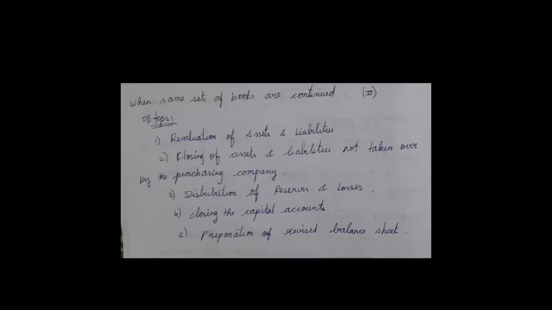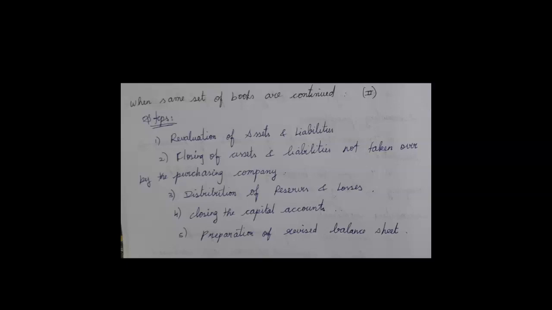Okay, let's see what happens in the second heading when the same set of books are continued. Sometimes on conversion of a business into a limited company, no new set of books is opened, that is the first heading, but the books of the old business are continued. If the company decides to continue with the same set of books, then the following steps may be taken.